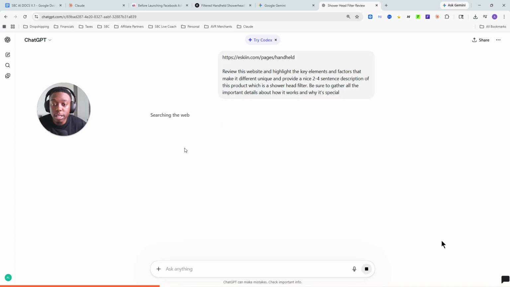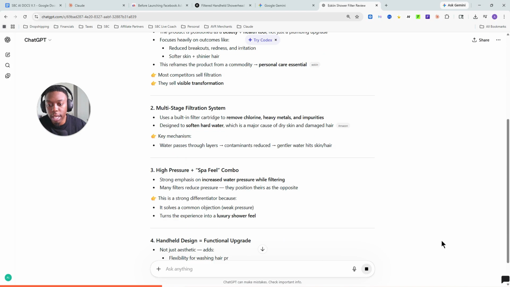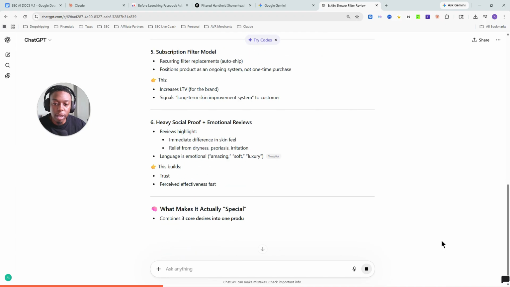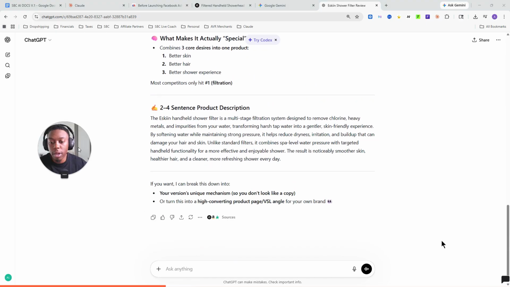So sometimes certain products and niches, especially newer products, can be tricky. This is one thing I hate that ChatGPT does. It's giving me all this nonsense. I didn't want this. I literally said 2 to 4 sentence description. So here we go. Let's slap around the AI a little bit. Hey, I said a 2 to 4 sentence description. Instead, you gave me all this nonsense. Okay, so here's a 2 to 4 sentence description, by the way. So I'm getting all upset when really I should just have waited.